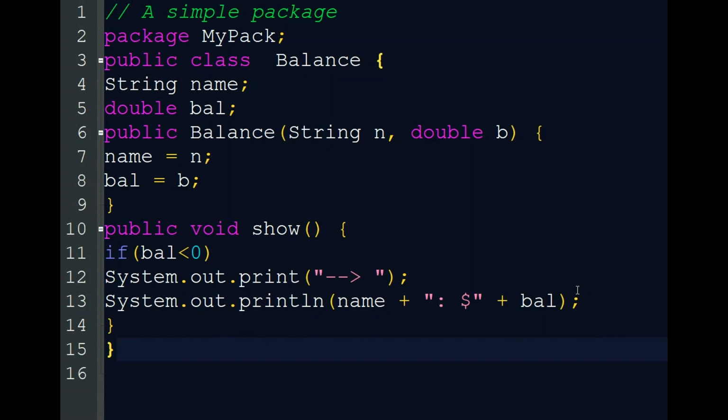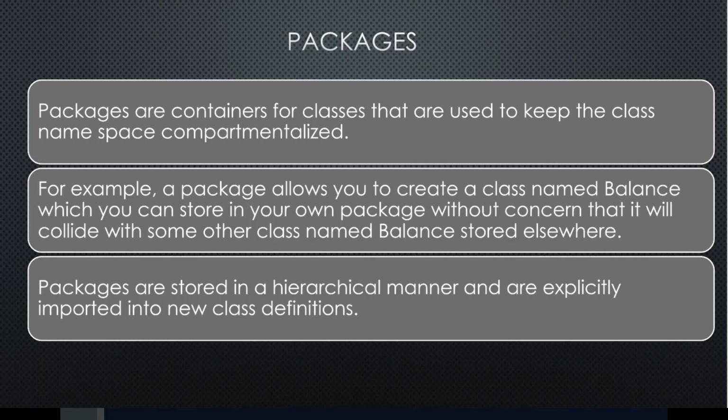Today I am going to explain an important feature of Java programs: packages. Packages are containers for classes that are used to keep the class namespace. For example, a package allows you to create a class named, for example, Balance. In this video I am going to explain the Balance and AccountBalance Java programs.